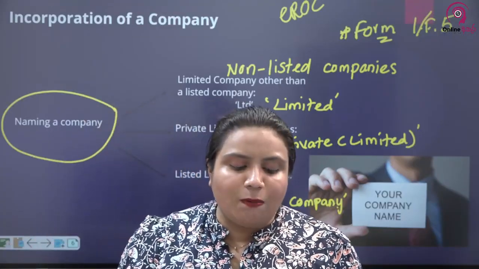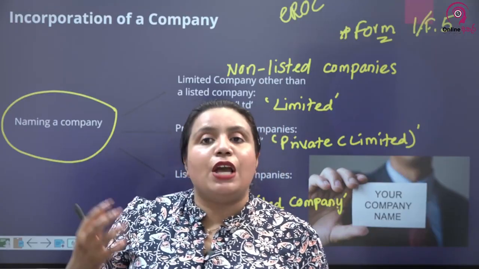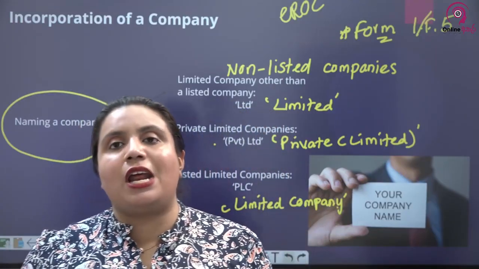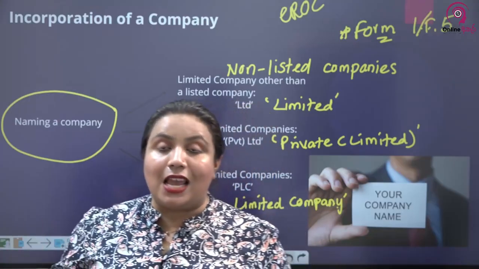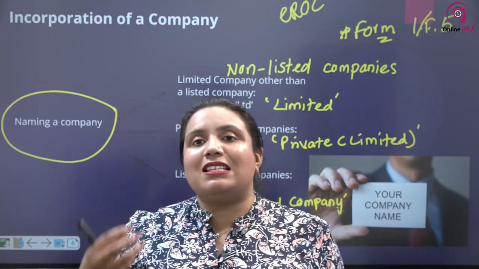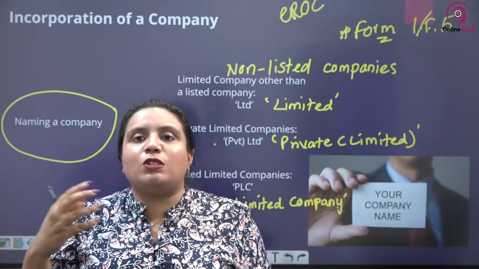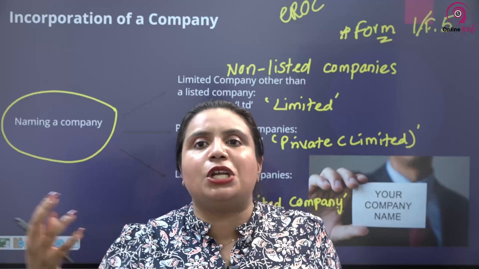A company shall not be registered by a name which is, in the opinion of the registrar, undesirable. In the same way, you can't start a business organization and call it a university. You can't start another business and call it a department, right? Because words like department, university, commission show an affiliation to the government.